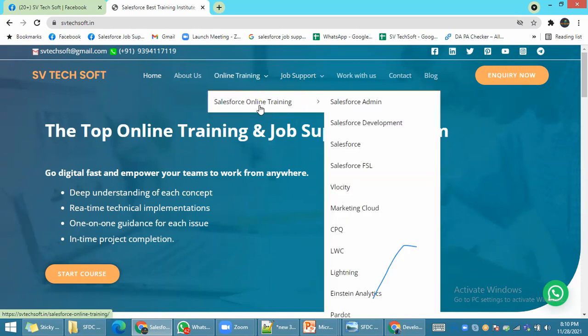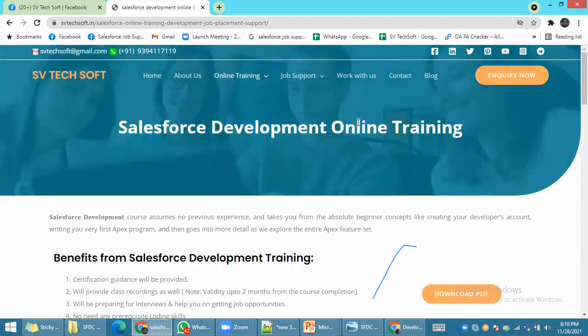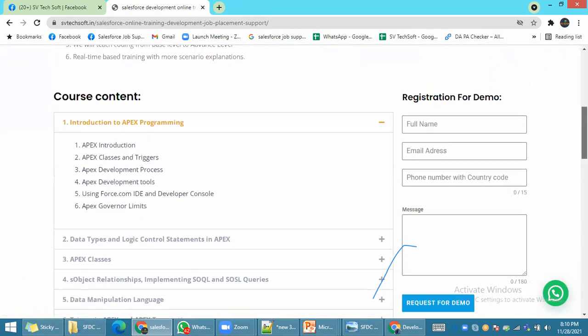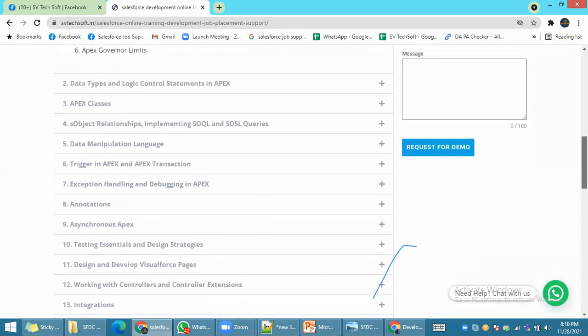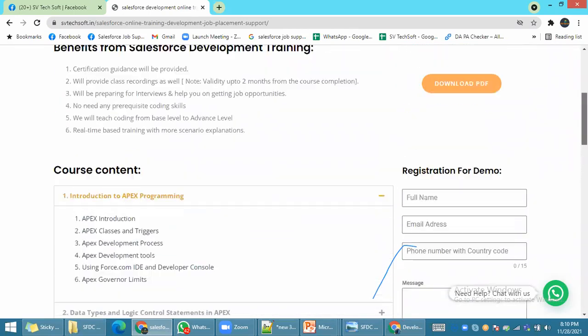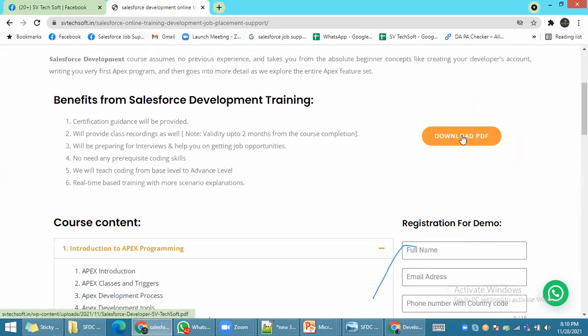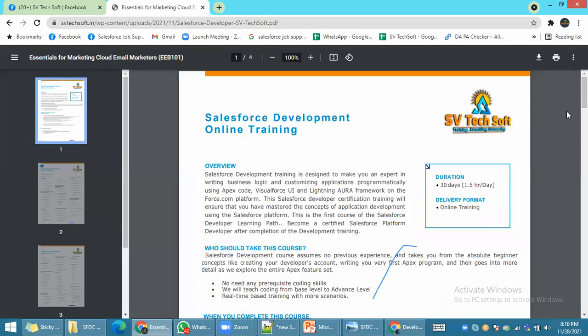As well as that, we provide a lot of various Salesforce modules. If you want to know specifically about Salesforce admin or Salesforce developer, you have to click on it. It will redirect to the Salesforce development course. If you want the complete course in a PDF file, you have to go and download it. You will get the PDF file.